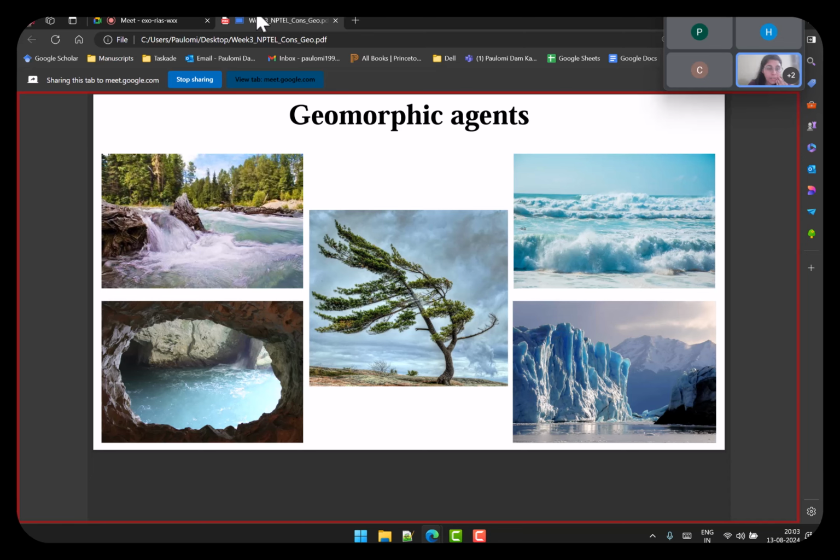So what I've done here is I've tried to put images because in the lecture you have all these different terms that are continuously being used, and I've put up images so that you can also imagine the landforms that are being discussed here.